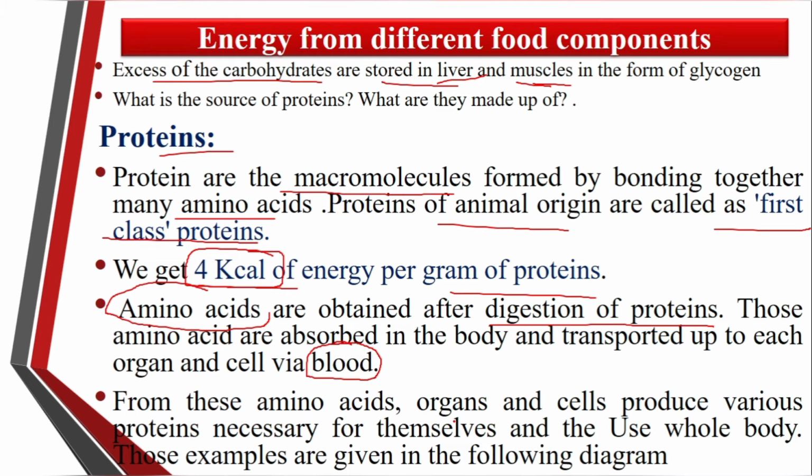From these amino acids, organs and the cells produce the various proteins necessary for themselves and use the whole body.